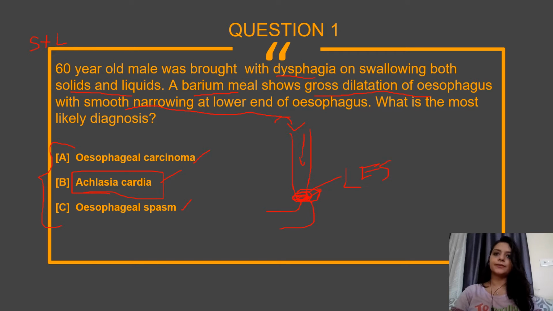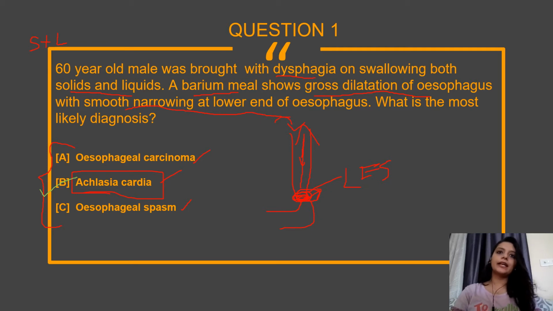But here there is some pathology in the lower esophageal sphincter. So patients can present with difficulty in swallowing, known as dysphagia, and sometimes the food can come back, which we call regurgitation. All these symptoms occur. So here the answer is achalasia cardia. Since the patient has dysphagia, and the most important thing in achalasia cardia, they will have dysphagia to both solids and liquids at the same time.